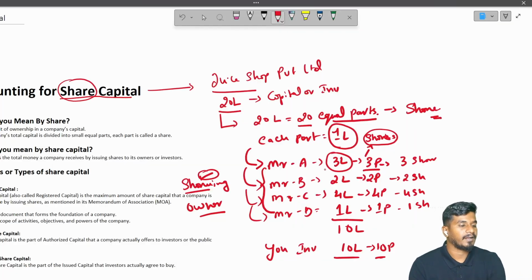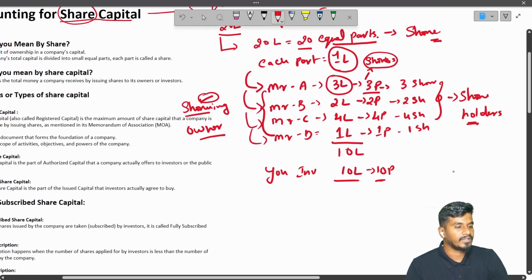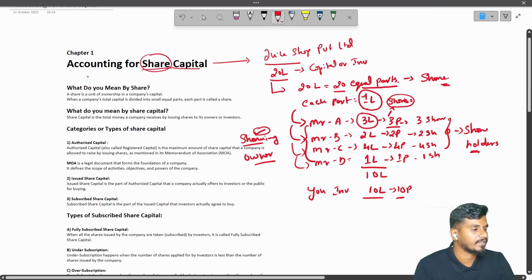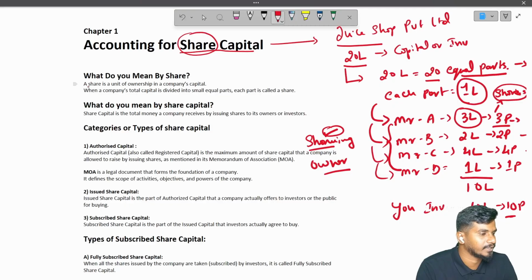Now your friends are holding your company's shares. So what will we call them? We call them shareholders. If they are holding the shares, they are shareholders, obviously. So we understood what is a share. Let us read it once. Let me zoom in. Yeah, now it is visible.